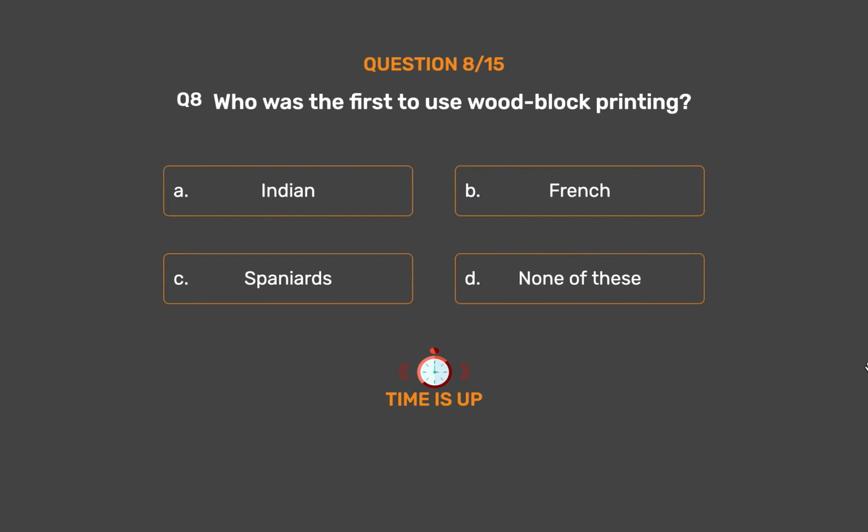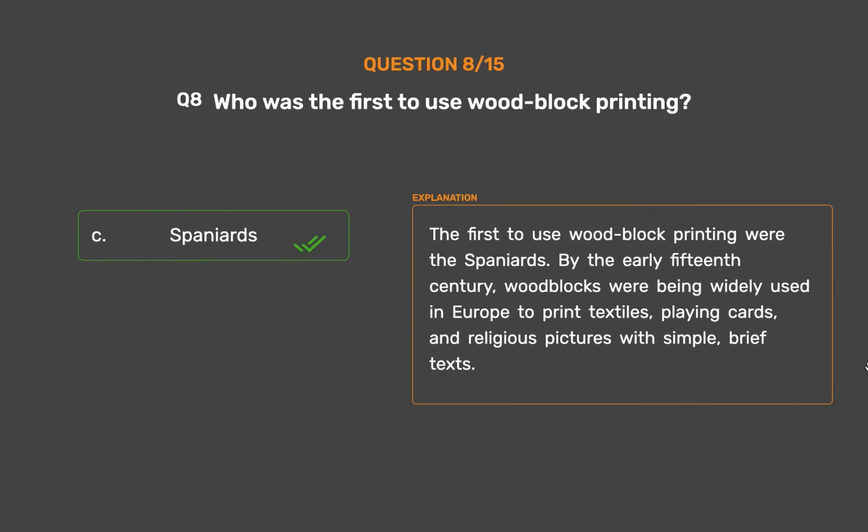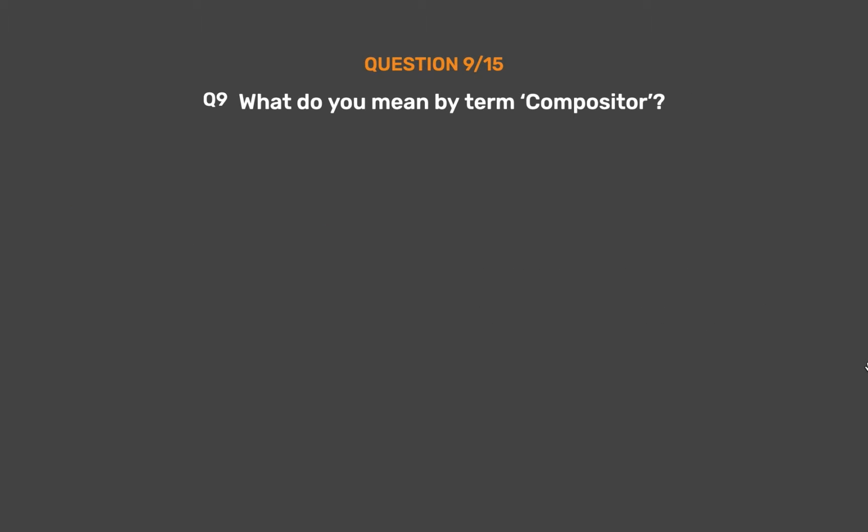The correct answer is option C. Spaniards. The first to use woodblock printing were the Spaniards. By the early 15th century, woodblocks were being widely used in Europe to print textiles, playing cards, and religious pictures with simple, brief texts.